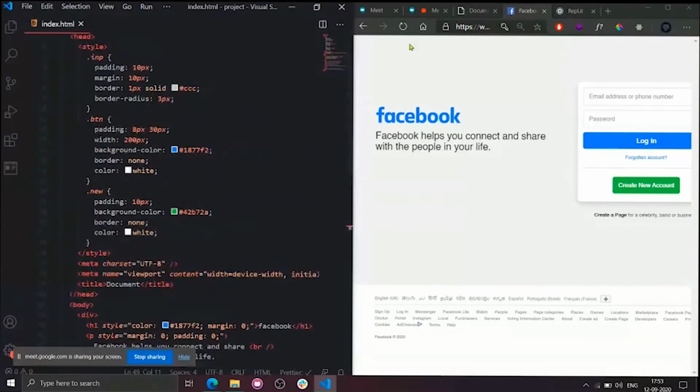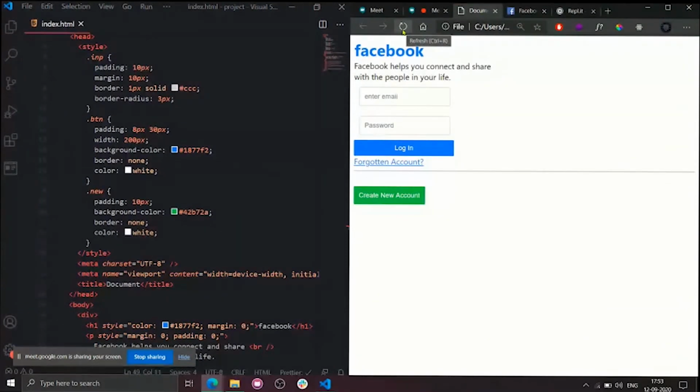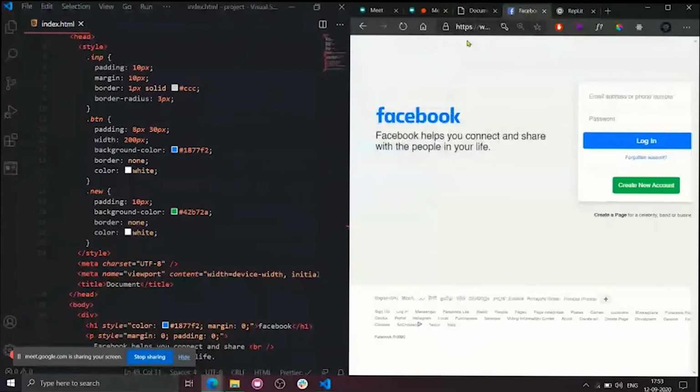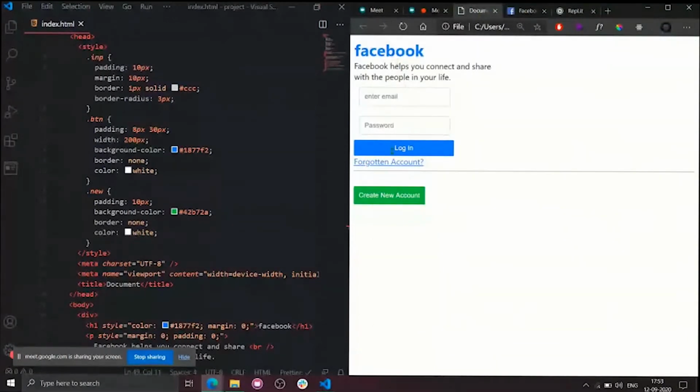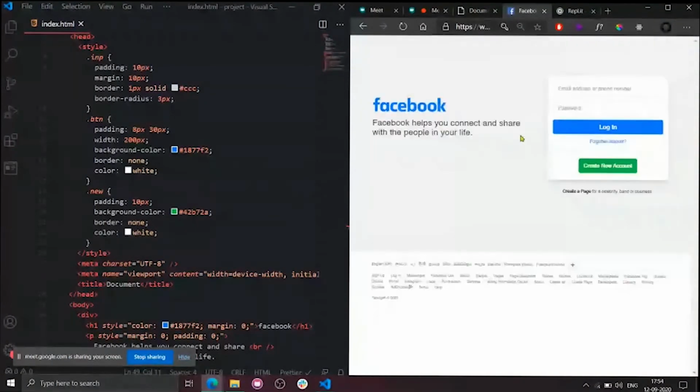Now I will refresh my page. What is the thing that we need to change right now? Currently all of those are arranged in a vertical stack, right? Let me zoom in so that you can clearly see. But on Facebook, this part is towards the right and this one is towards the left, so I need to change these positions.